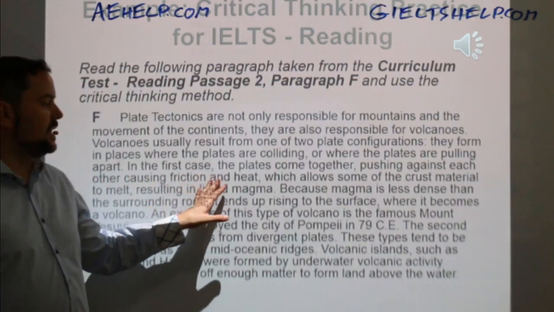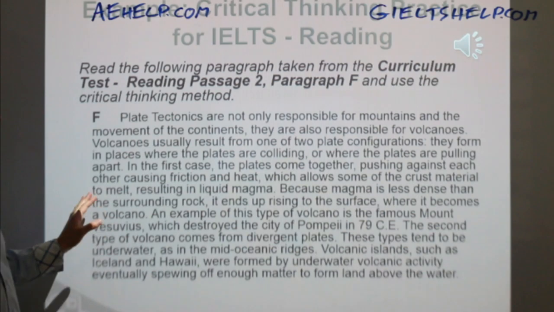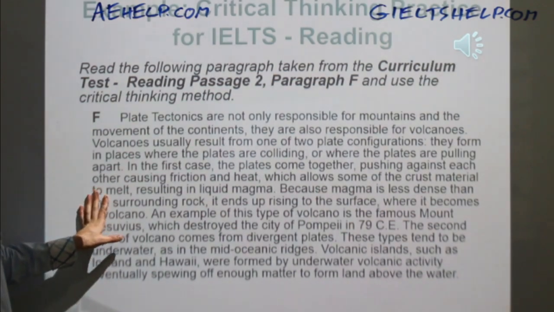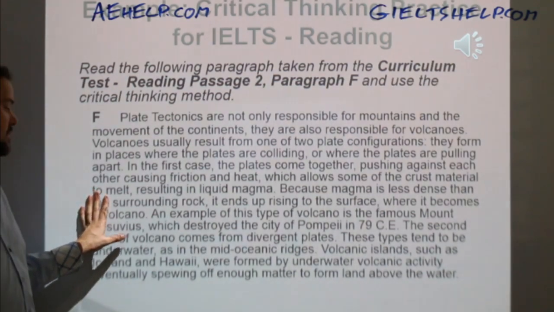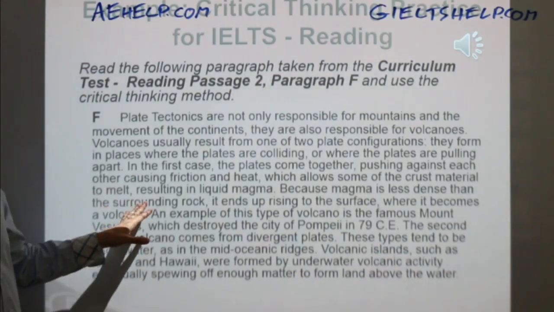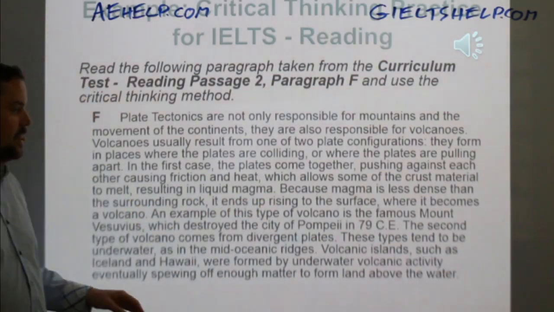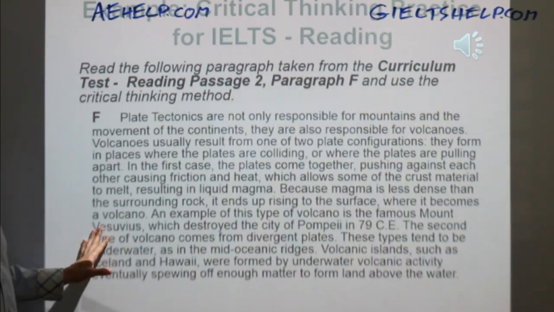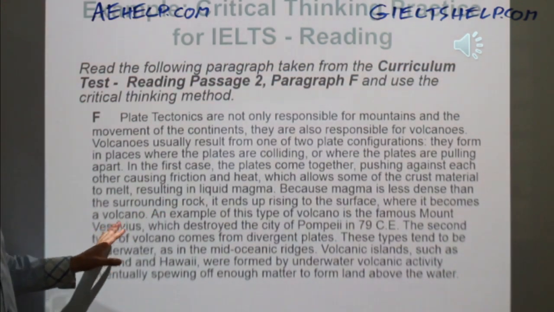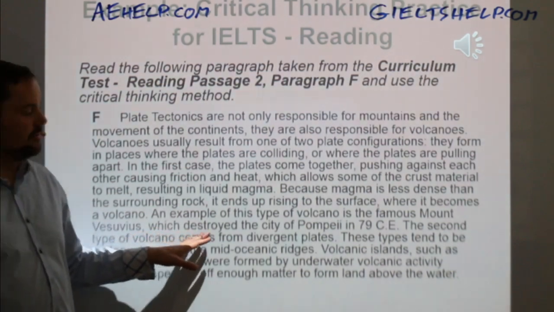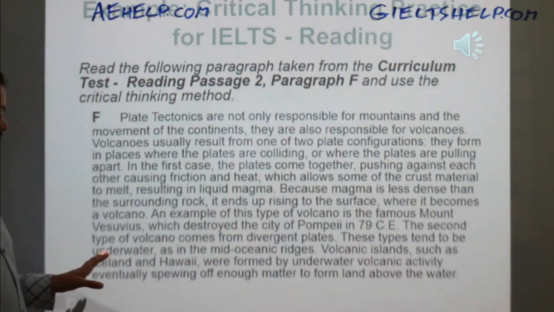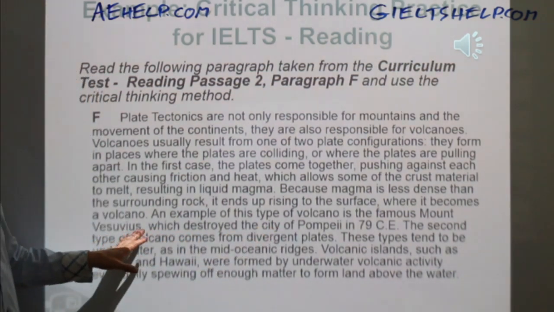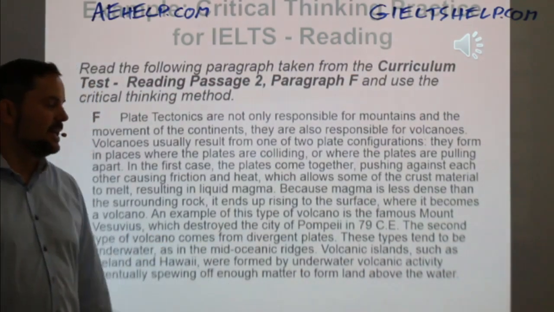In the first case, the plates come together, pushing against each other, causing friction and heat, which allows some of the crust material to melt, resulting in liquid magma. Because magma is less dense than the surrounding rock, it ends up rising to the surface, where it becomes a volcano.